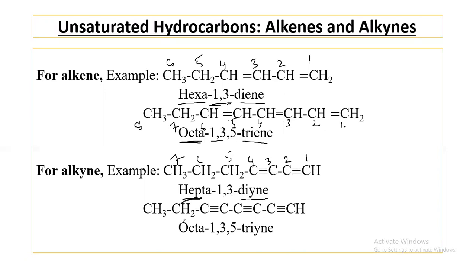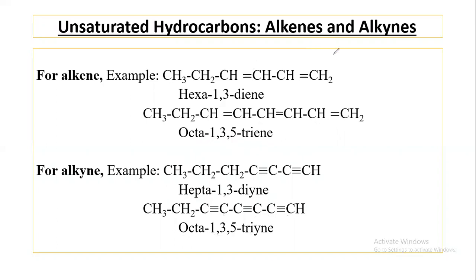In the case of this compound, you have to consider from right to left in the case of numbering 1, 2, 3, 4, 5, 6, 7, 8. So the name of this compound will be octa. Octa means 8 carbon. At position 1, position 3, and position 5, 3 triple bonds are present. So the name of this compound will be octa-1,3,5-triyne. Triyne means 3 triple bonds.